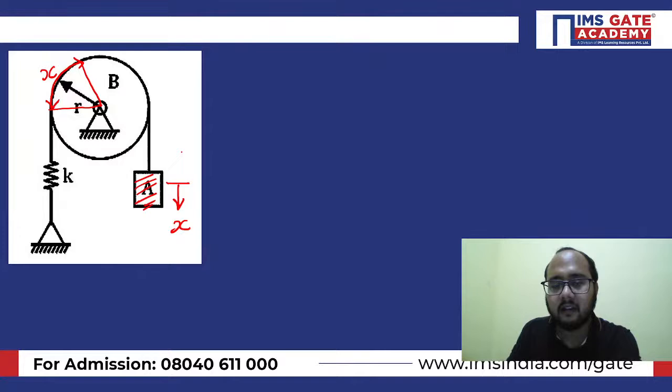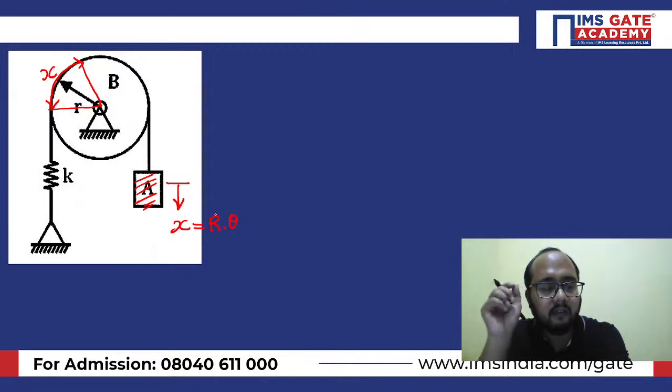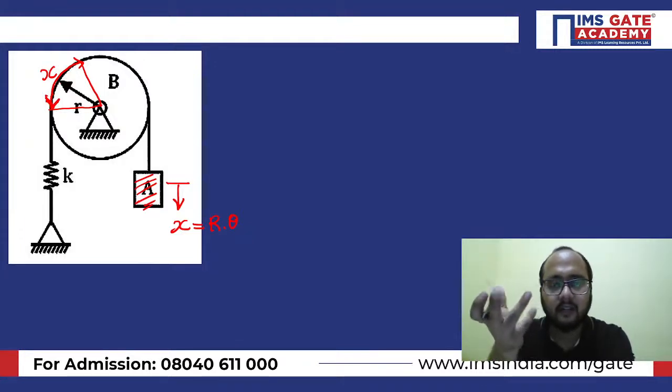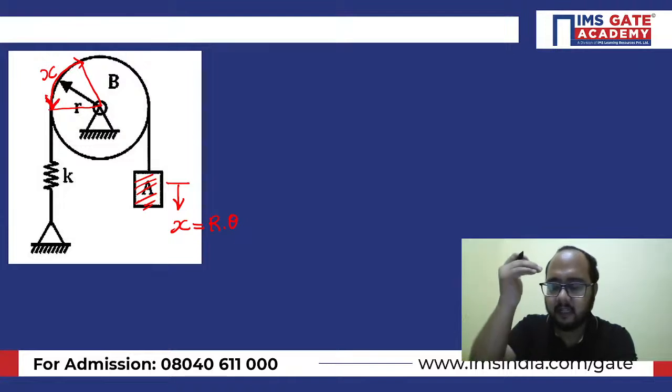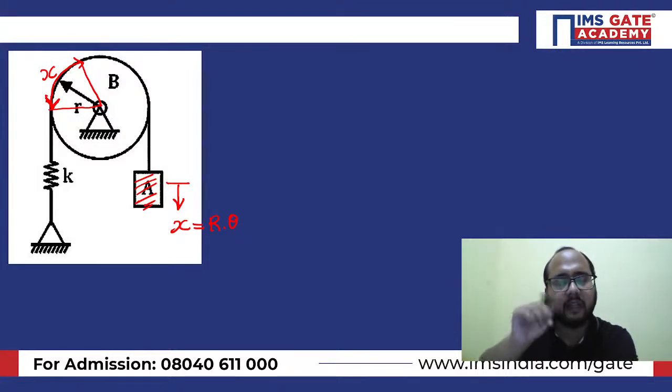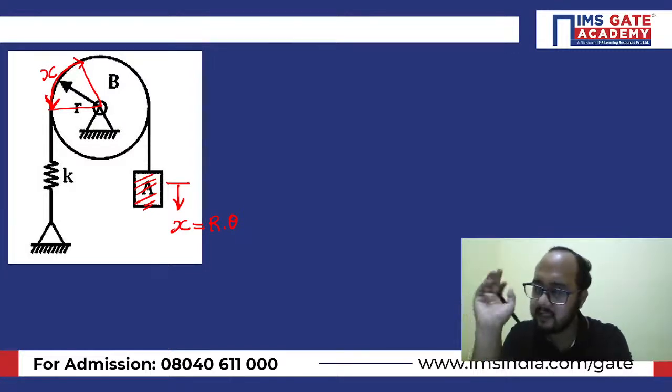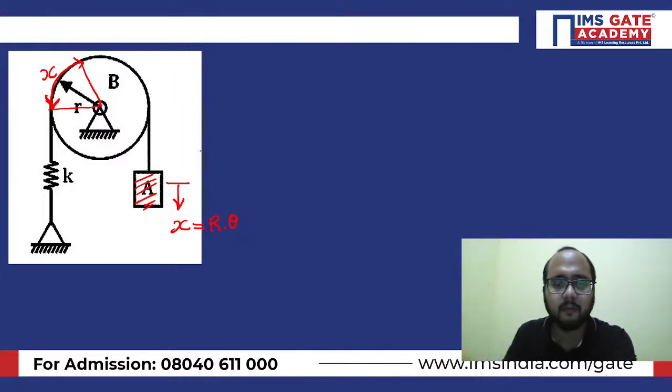So I can directly relate x with the rotation of the pulley. It will be equal to r theta. Whatever distance the mass has moved down, the same distance will be there in the pulley case, because the length of the string is fixed. If it is moving down on the right-hand side, then on the left side it will move up through the same distance. Is this clear? So this is one important relation that we have: x equals r theta.